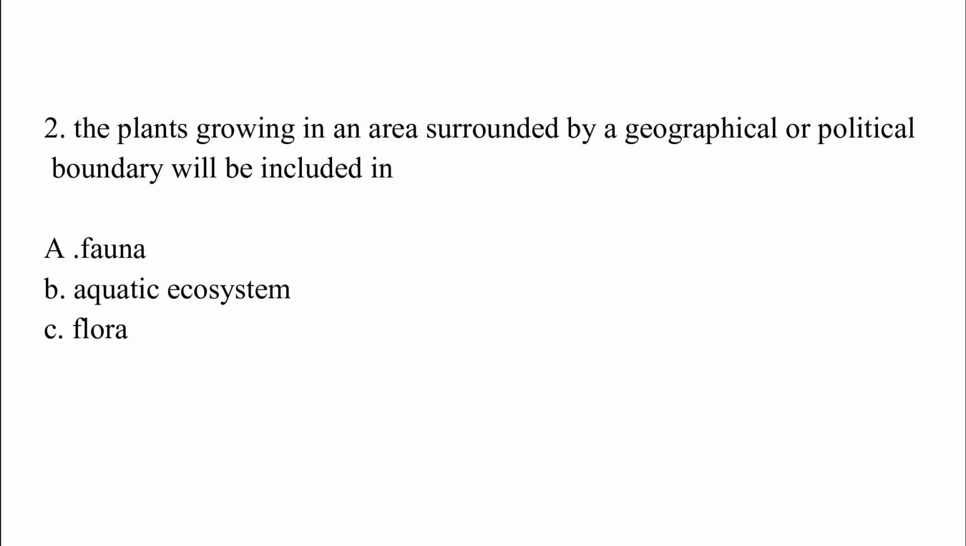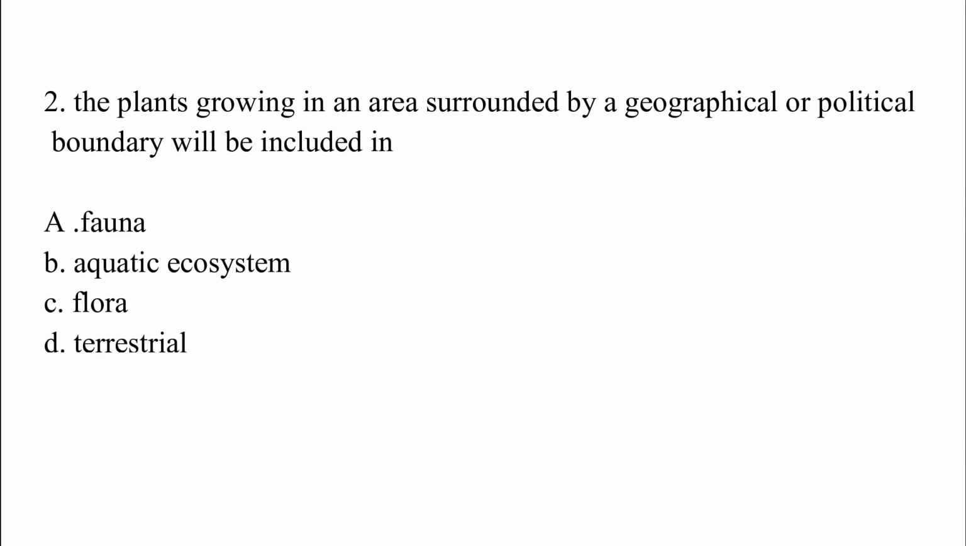The plants growing in an area surrounded by a geographical or political boundary will be included in option A, fauna. Option B, aquatic ecosystem. Option C, flora. Option D, terrestrial. The correct answer is option C, which is flora.